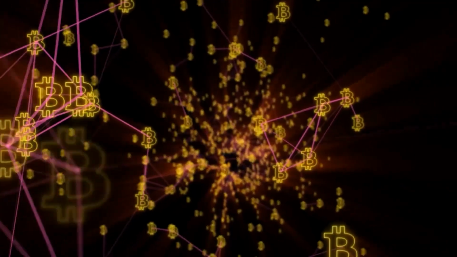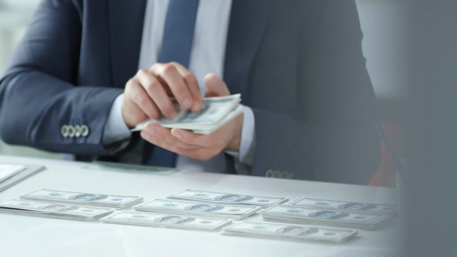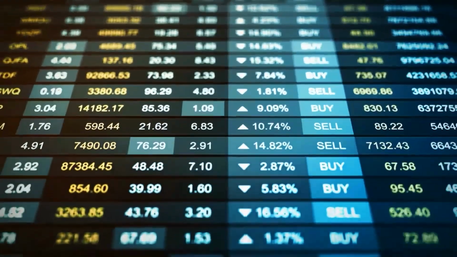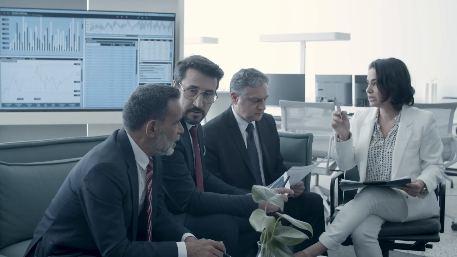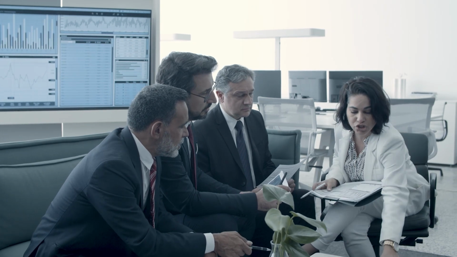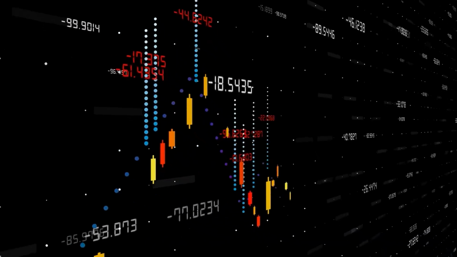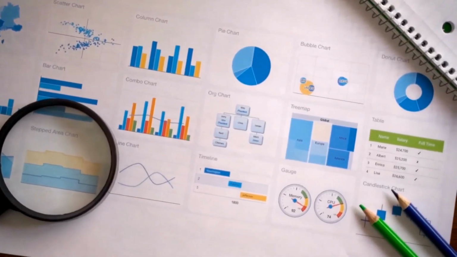P2P trading, arbitrage, cryptocurrencies, terms that raise many questions for many people. Nowadays, there are many ways to make money online, and one of the most common is P2P arbitrage. I will try to explain the principle of P2P as simply as possible, explain what it is and how and with what tools one can make money from it, even as a beginner. So, get comfortable, and let's start figuring it out.